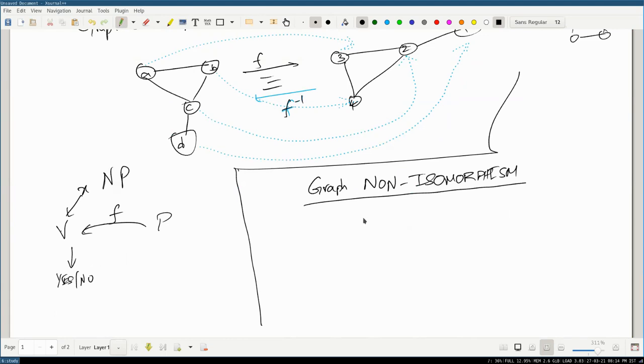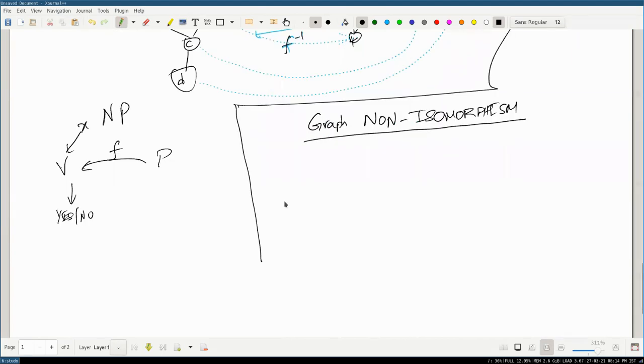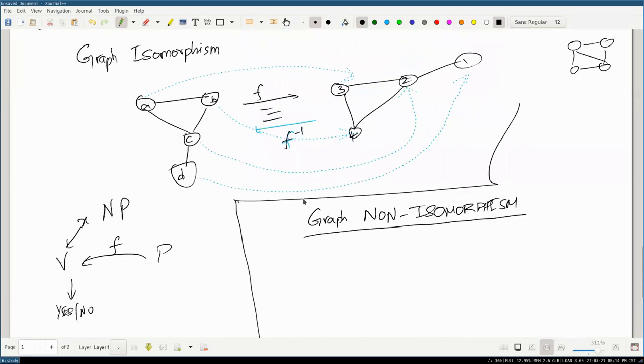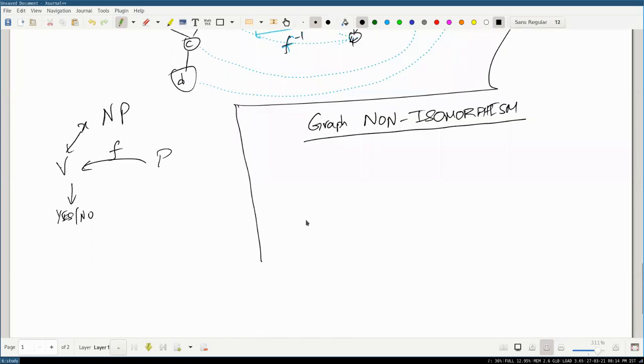If it is indeed isomorphic, then the prover can just give that one function and the verifier will know, okay, this is isomorphic, so the answer has to be no for the non-isomorphism problem. I see there's a lot of interaction, too many no's, but you can just flip. So that's why graph isomorphism and graph non-isomorphism, even though they seem very similar, are actually not the same. So now how do we come up with this?